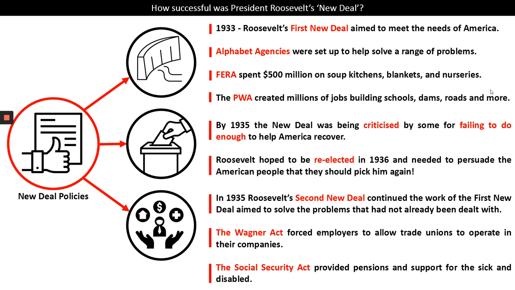Something called the Social Security Act was also passed in Congress, and it provided pensions and support for the sick and disabled. So Roosevelt was introducing these big sweeping programs to look after the welfare of the American people on a scale never seen before.